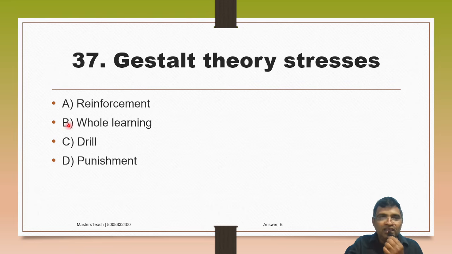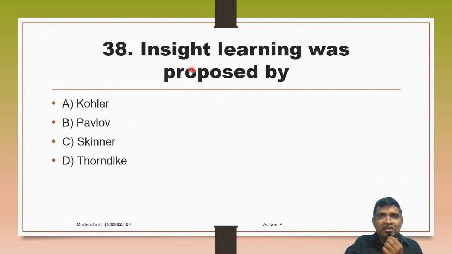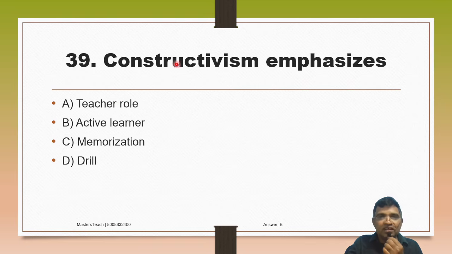Then 38. Insight learning was proposed by A, Kohler, Pavlov, Skinner, Thorndike. Everybody knows Kohler. Insight learning was proposed by Kohler. Remember this. Then constructivism emphasizes A, teacher role, B, active learner, C, memorization, D, drill. So constructivism emphasizes active learner.